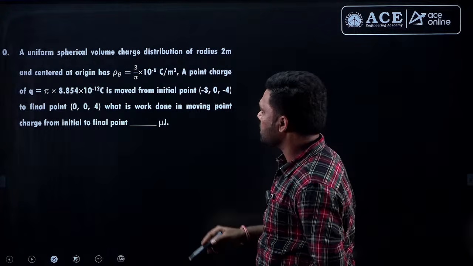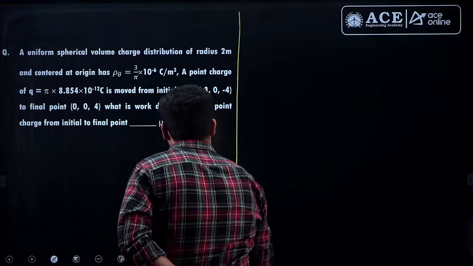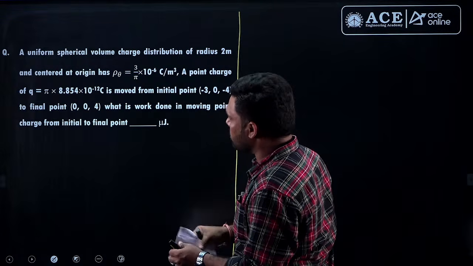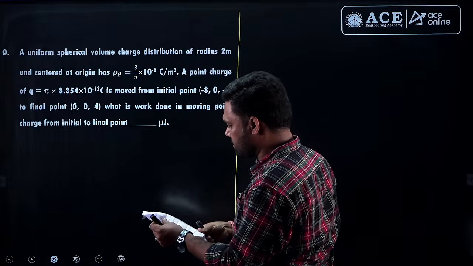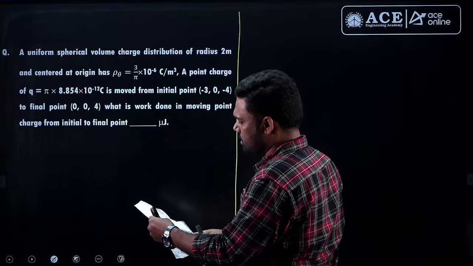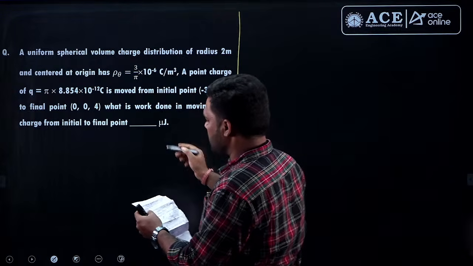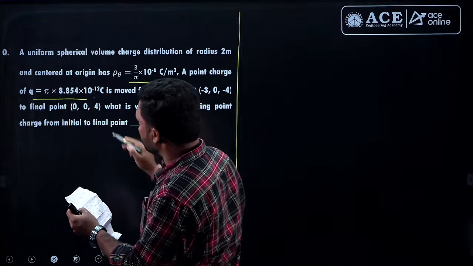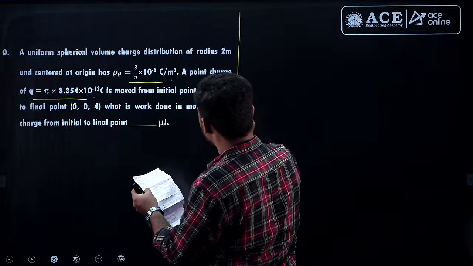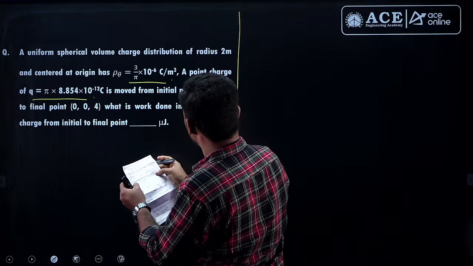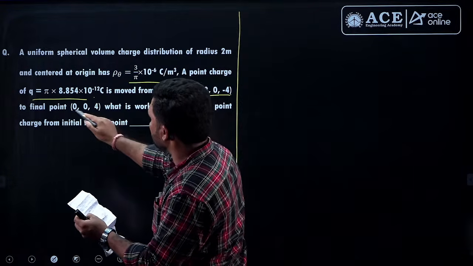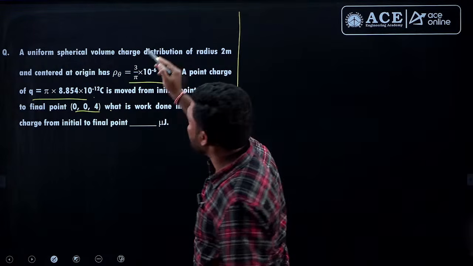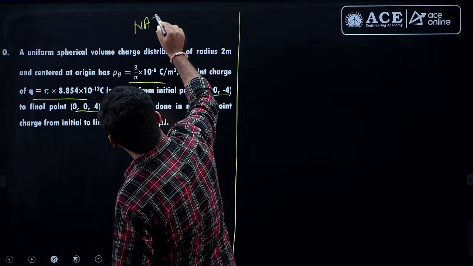Fine. One more question. Here you need to think a little bit. Let me cross check the data here. So, it is asking, just read out the question here. Here is 3 by pi into 10 to the power of minus 6, and then Q is equal to pi into 8.85. This is minus 3 comma 0 comma minus 4, 0 comma 0 comma 4. Yes, correct. So, read out the question here. This was a 2 marks question. It is a numerical answer type question.